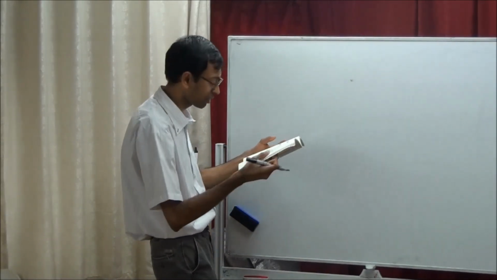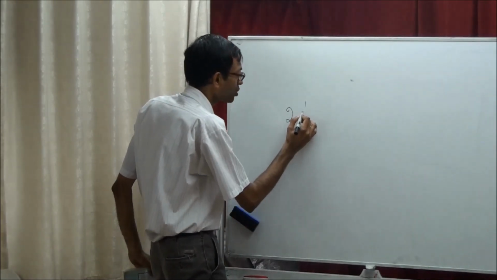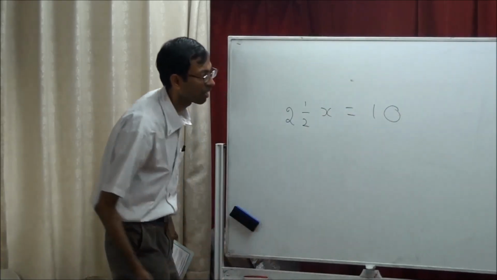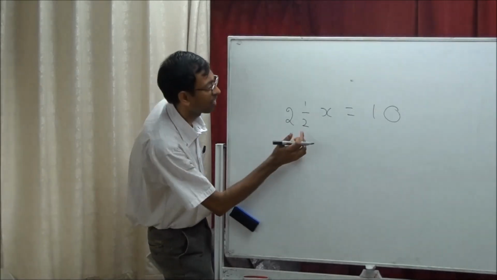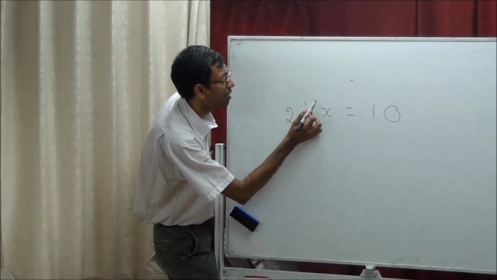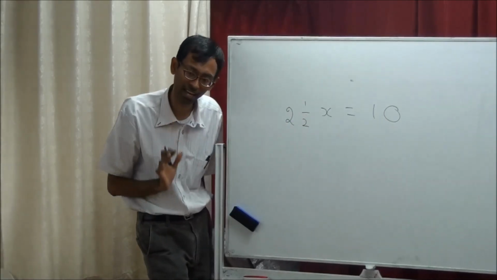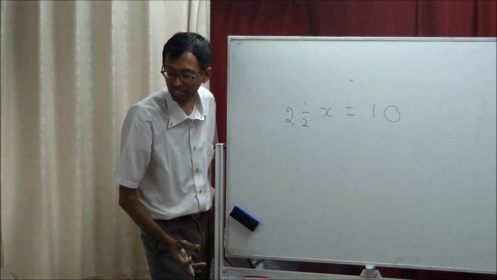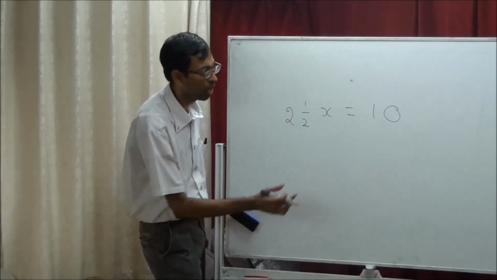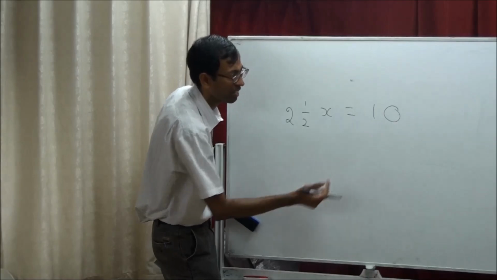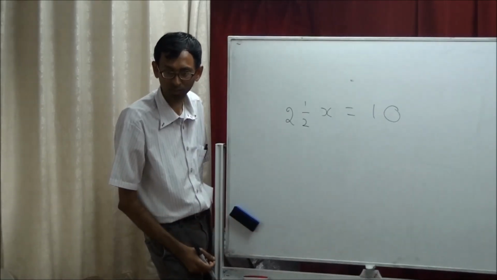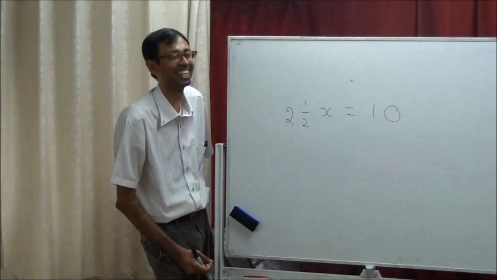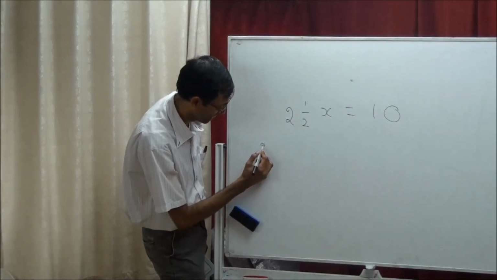Oh my god, I don't know why I gave it tough. 2.5 times x equal to 10. Every day, Sai ate 2.5 cakes for some number of days, and totally he ate 10 cakes. How many days did he take to finish 10 cakes? He says 4. I think it's 4. 2.5 plus 2.5, yeah, actually he's right.